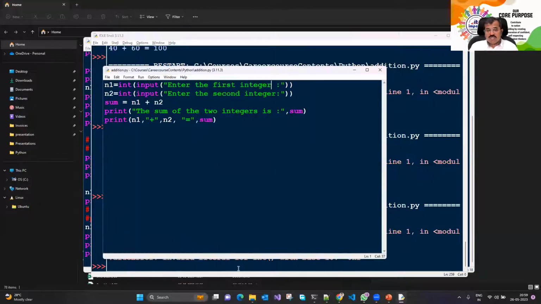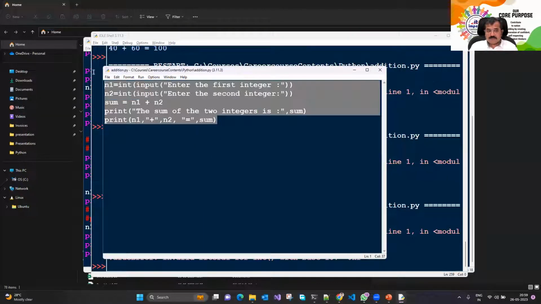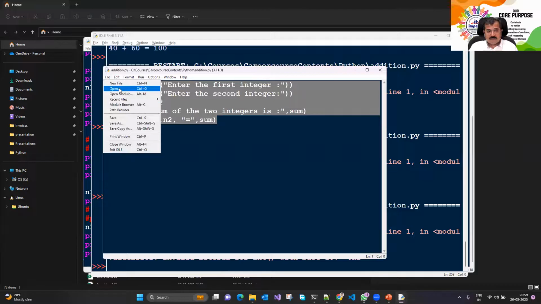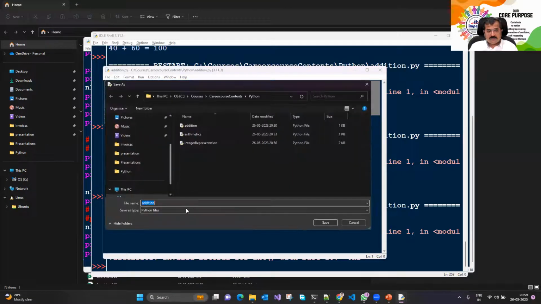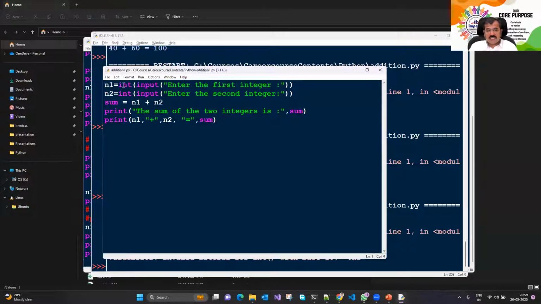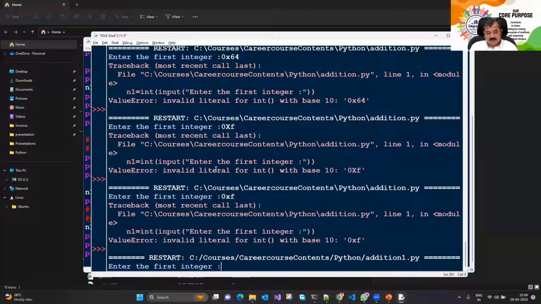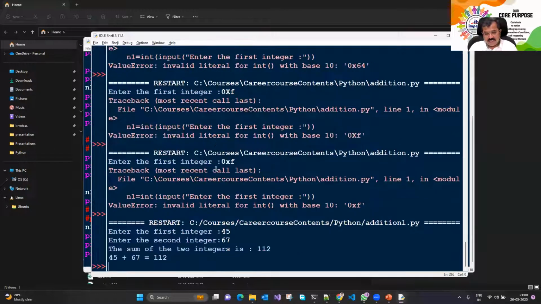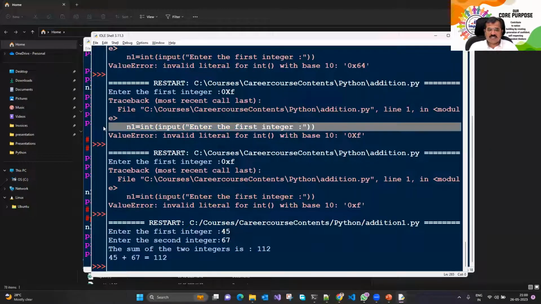So I want to improve this code to such an extent that even if I save this file as addition 1, so we'll have two different programs. I will not take it as int. Rather, I use another function called eval. Now let's see, if I change this into eval, what happens? I run the program. First integer 45, second integer 67. It has given us the right answer. It says 45 plus 67 is equal to 112. The addition was also working.